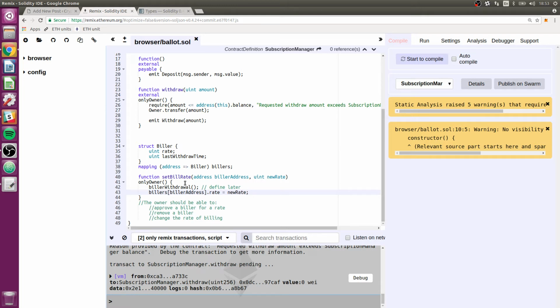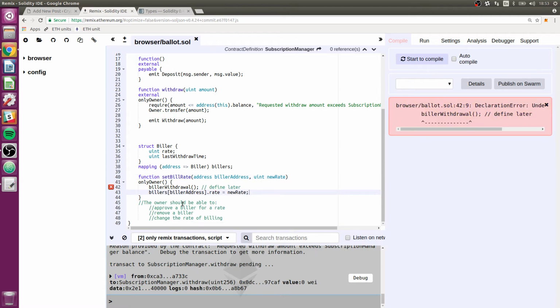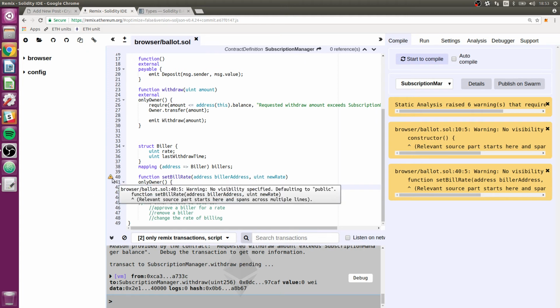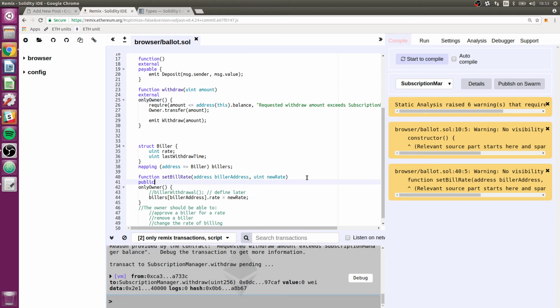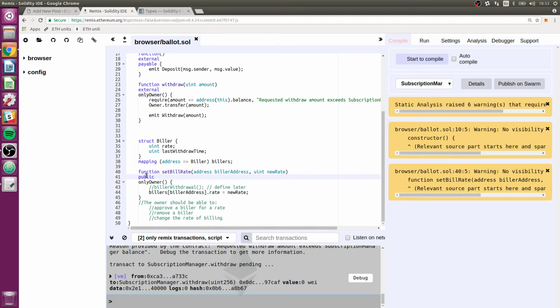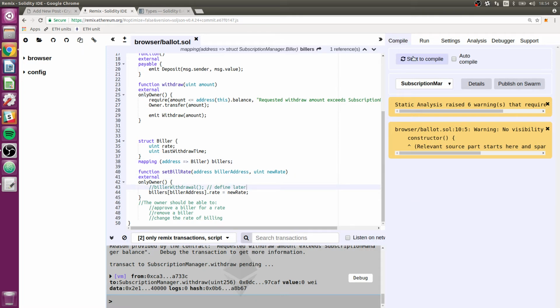Is there anything else? So this should work. Oh, let's see what this is. Oh yeah, right, I just talked about how that's not defined. I'm going to comment this out and just see if everything else compiles. We have a warning, probably about visibility. Yeah, we want this to be public. I suppose we want it to be external. And let's compile it. Okay, no errors, that's good.